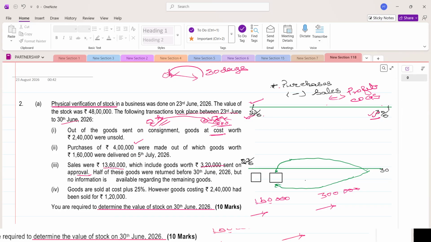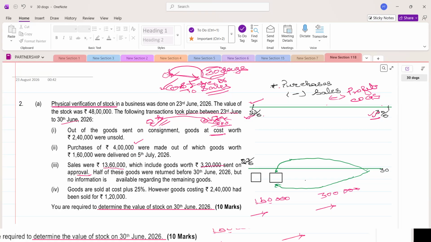So what they do is, when they send the goods, they take it as sales. They will debit the customer account, or they would have received the money in advance. Then they make the sales, but the sale is not confirmed till 30 days. If there is no response till 30 days have passed, then it is deemed as sales, because the consumer has no right to return it after 30 days.